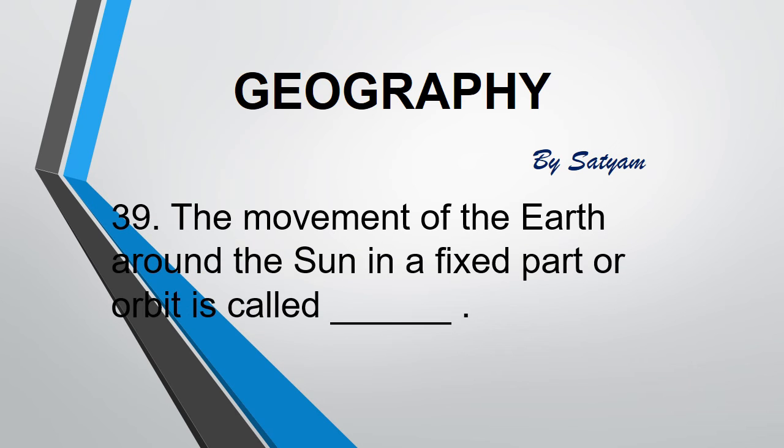The next question is, the movement of Earth around the sun in a fixed path or orbit is called dash. The answer is revolution. The Earth actually takes 365 days and 6 hours to revolve around the sun. We consider a year to consist of 365 days only and ignore 6 hours for the sake of convenience.